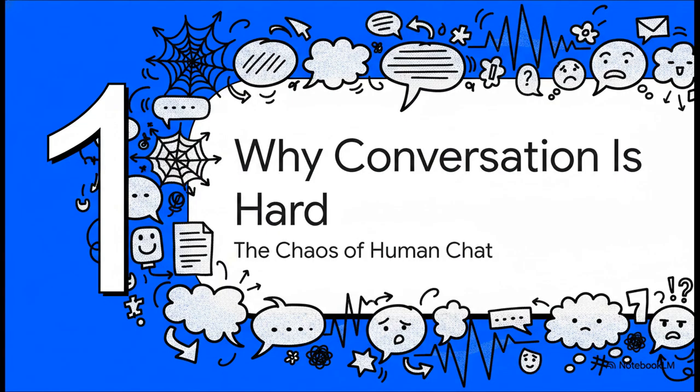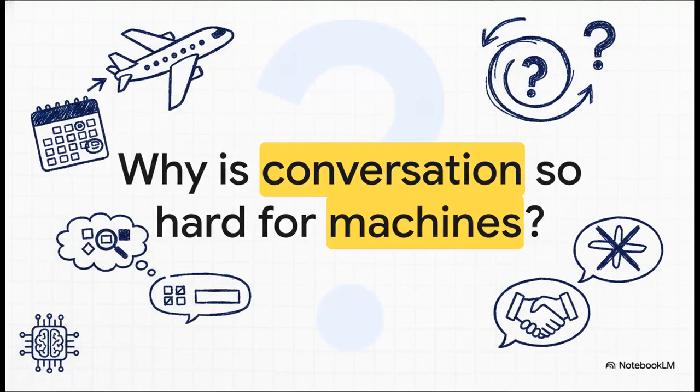Section 1. Why conversation is hard, or as I like to call it, the absolute chaos of human chat. To really understand the tech, we first have to understand the fundamental problem we're trying to solve here. And the reality is, human conversation is incredibly chaotic for any machine learning system. Let's look at a super practical example. Think about booking an airline ticket. A user says, "Hey, I want to change my flight." Okay, the system has to figure out their intent, what info is missing, how to get it, and how to execute the action. Sounds straightforward, right?